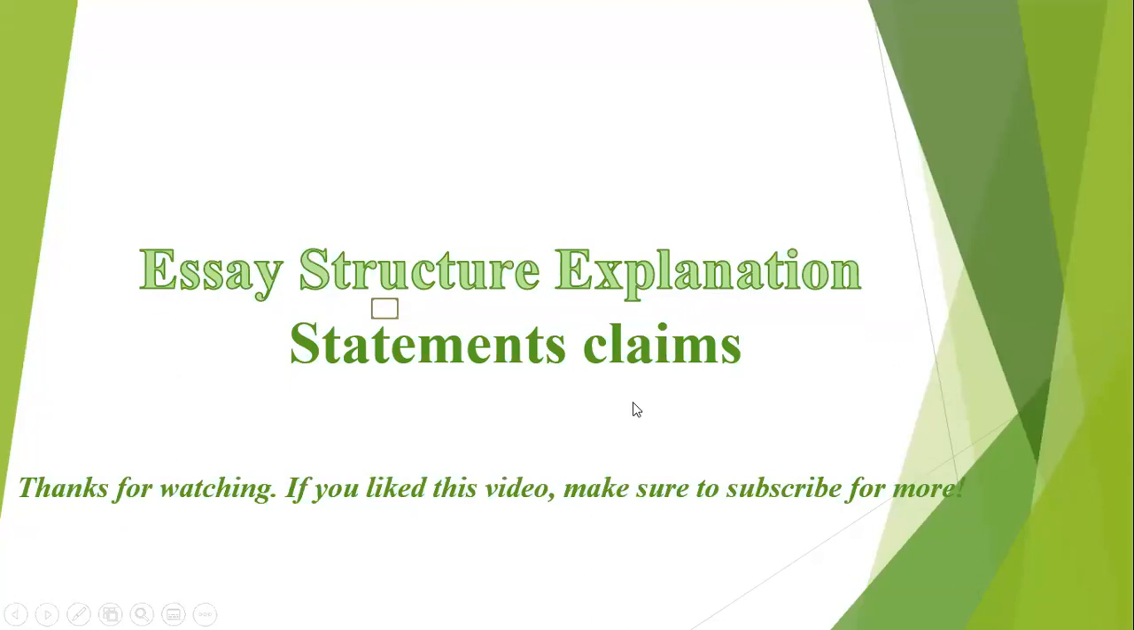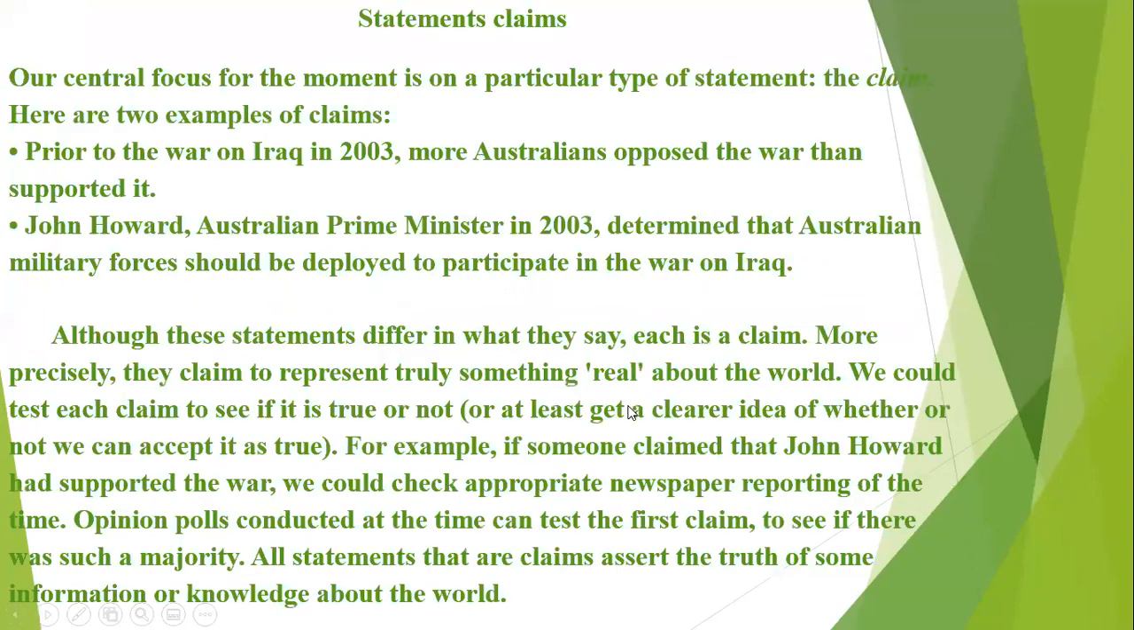Essay structure explanation. Statements: claims. Our central focus for the moment is on a particular type of statement, the claim. Here are two examples of claims. Prior to the war on Iraq in 2003, more Australians opposed the war than supported it. John Howard, Australian Prime Minister in 2003, determined that Australian military forces should be deployed to participate in the war on Iraq. Although these statements differ in what they say, each is a claim.